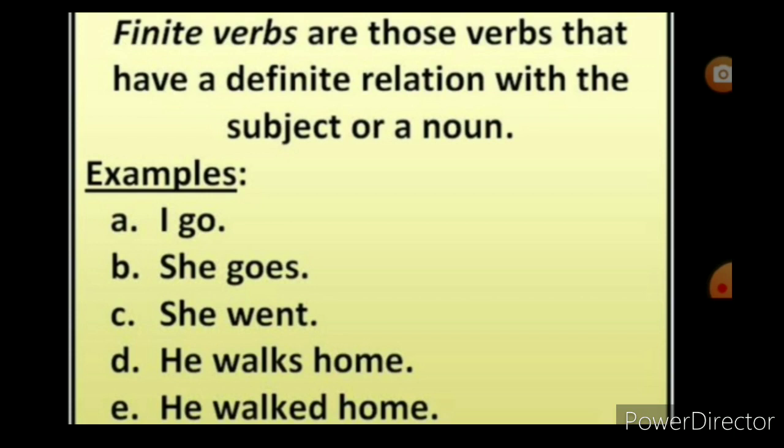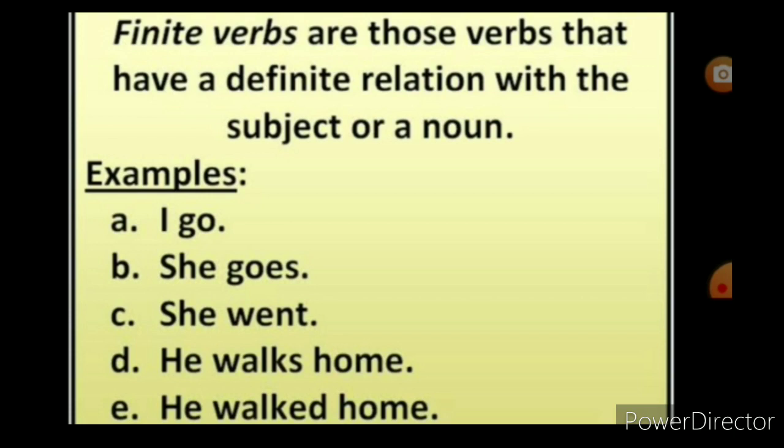Next, here he walks home. He is the subject. The verb is walks, and it shows the simple present tense. And the last one, he walked home. Walked is the verb, but what tense is it showing? It's showing us the past tense, isn't it? So I told you already, finite verb is used in present tense and past tense.